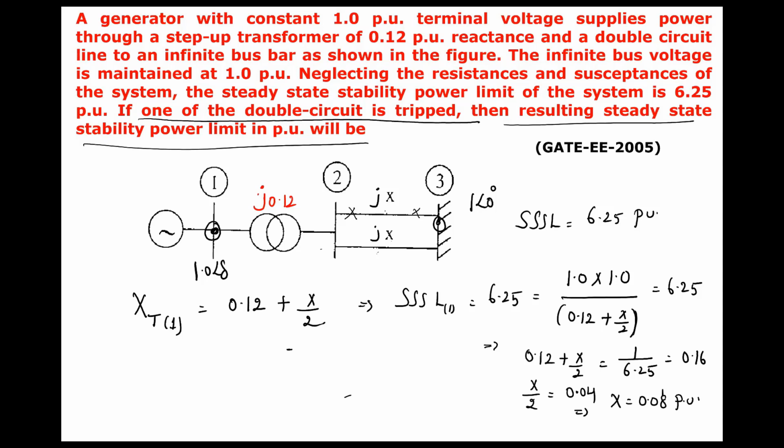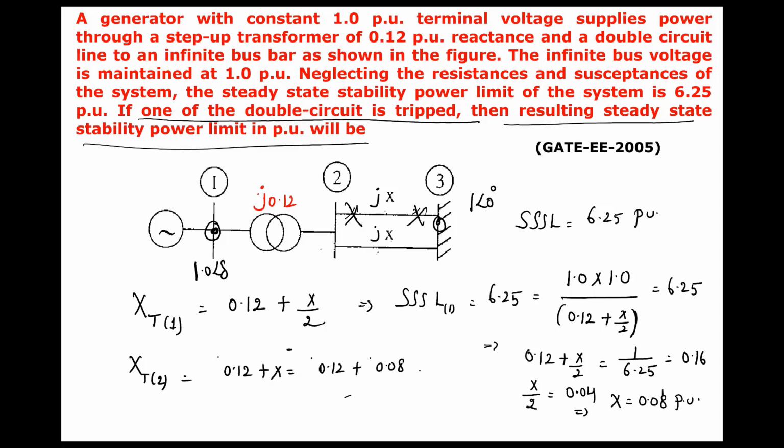Now if you remove one of the transmission lines, if you completely eliminate one of the transmission lines, then the transfer reactance in this case will become how much? It is directly in series, we have to add these two, j0.12 plus X, that is equal to j0.12 plus j0.08. j you can remove because we have not kept it here.